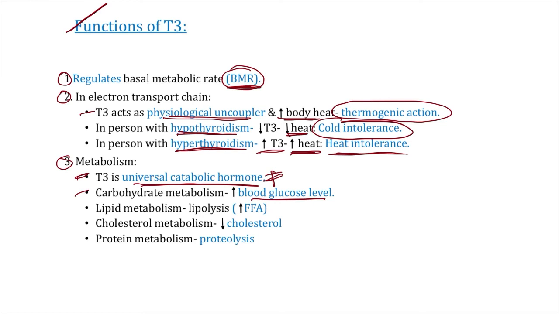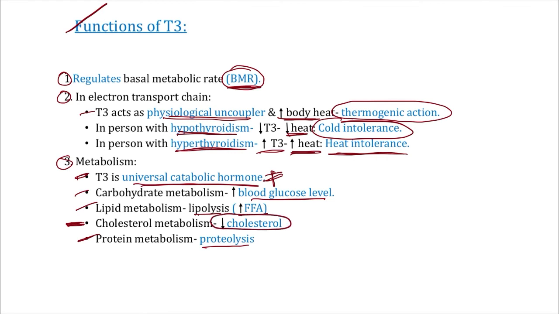When it acts in lipid metabolism, there will be lipolysis, increase in free fatty acids, sir. When it acts in protein metabolism, there will be proteolysis.